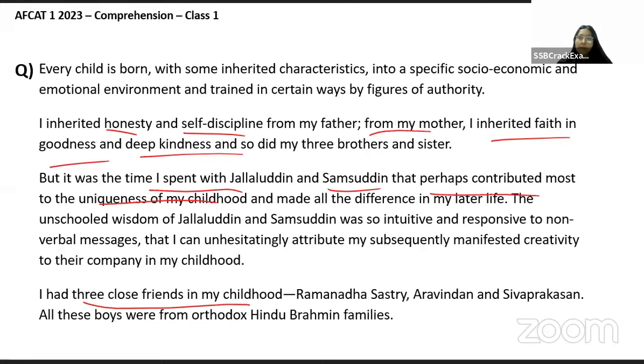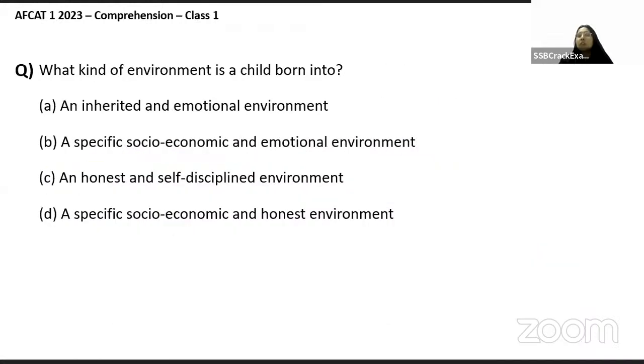Let's see. Every child is born with some inherited characteristics into a specific socio-economic and emotional environment. Specific socio-economic and emotional environment. So B होना चाहिए उस हिसाब से. So absolutely right, guys. Very good again.